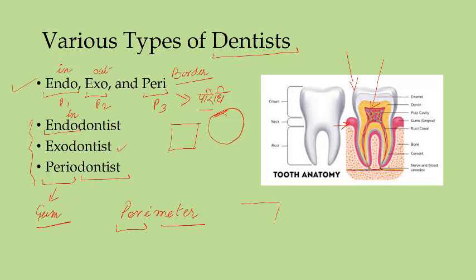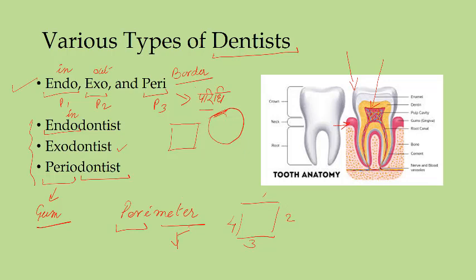Okay, so perimeter of this structure is the length of these 4 sides. Okay, perimeter, that is why. Okay, and endo and exo, we will so many times come across many examples which will use endo and exo.